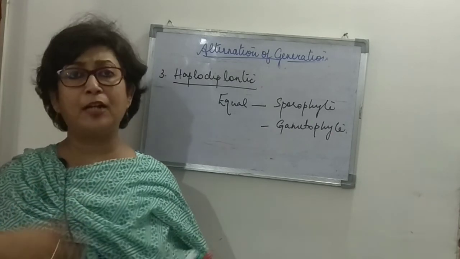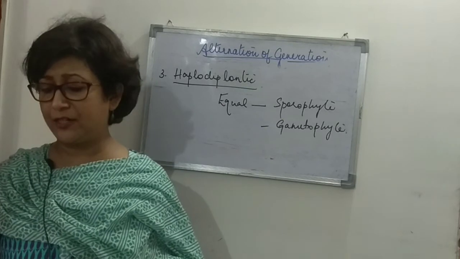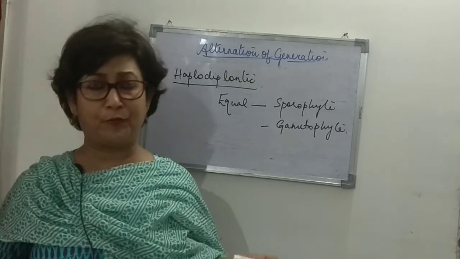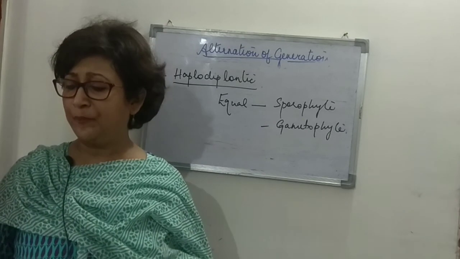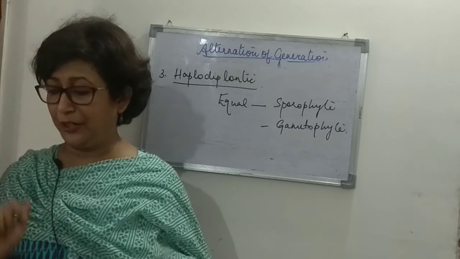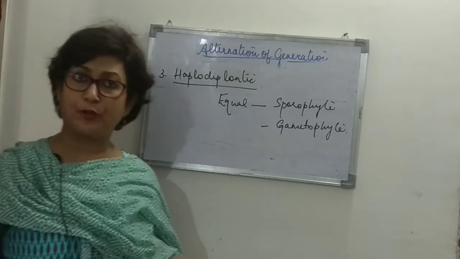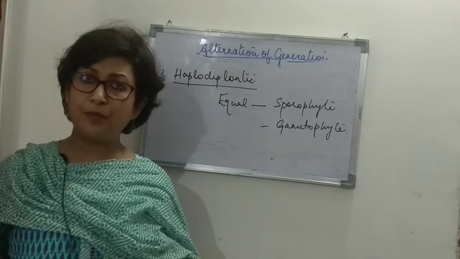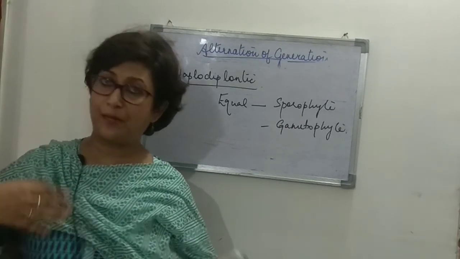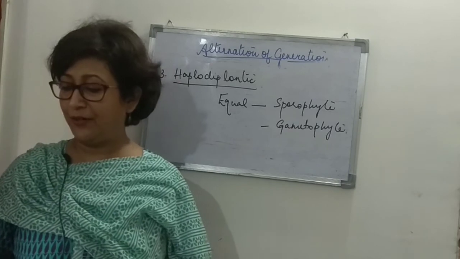The sporophyte possesses, of course, the diploid set of chromosomes, that is 2n. Meiosis takes place at the time of the formation of the meiospores, and they germinate to produce haploid gametophytes. Now these gametophytes produce gametes. The fusion product of the gametes leads to the formation of a diploid zygote. The zygote develops into a sporophyte, right?